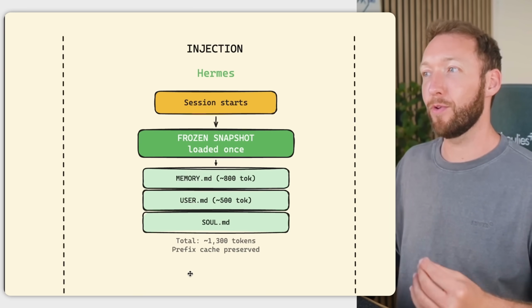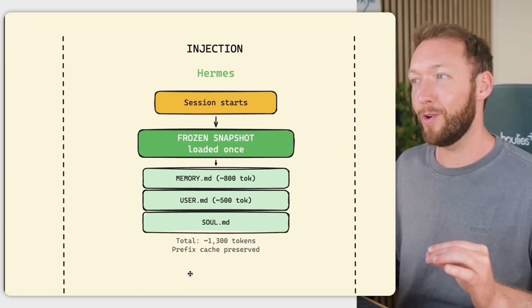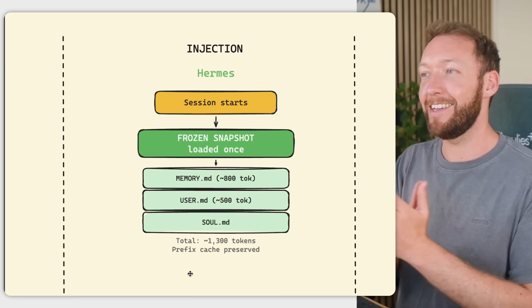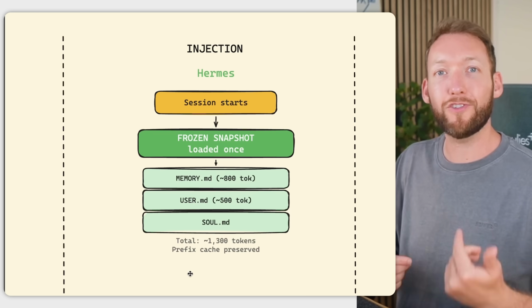So why then did we choose Hermes for injection and not MemSearch? Because MemSearch actually, believe it or not, doesn't have an injection layer at all. It's just a storage and search library. So it stores it really well, but it never decides on how that memory reaches the agent. So we have to employ something like Hermes to make sure that a snapshot is taken and then injected into the context for great short-term recall.